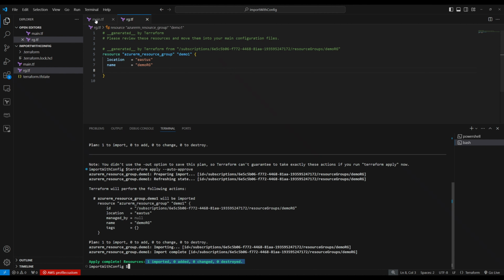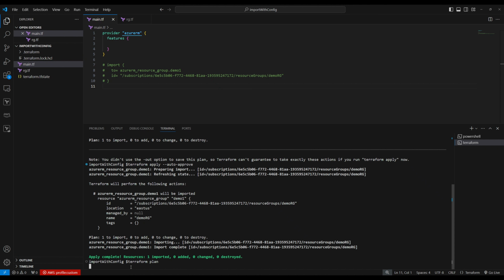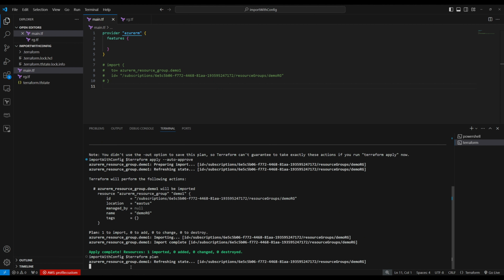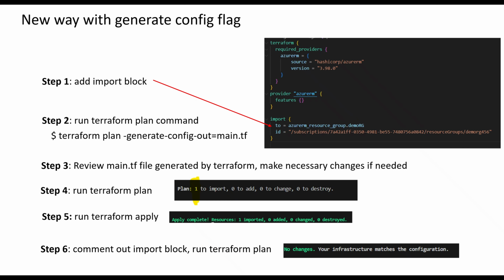Now you can comment out this block, comment this one, save it. Now when you do Terraform plan, it should say your infrastructure matches, no changes required, right? We have imported, and whatever is in our state file matches what is actually present in the cloud provider. So no changes required, infrastructure matches.